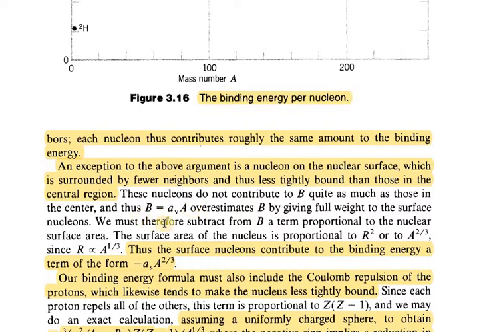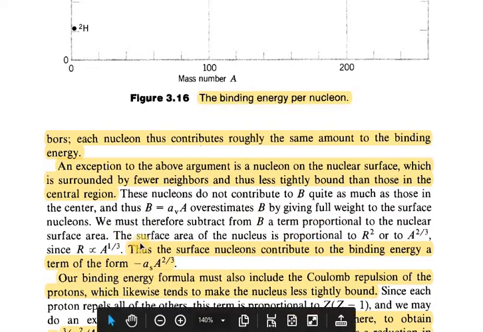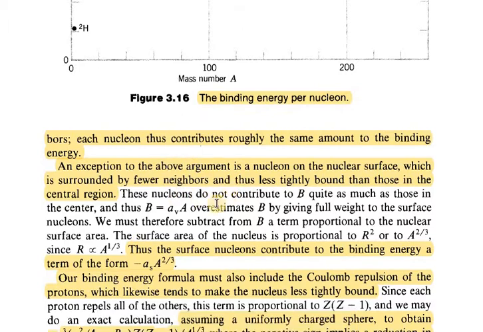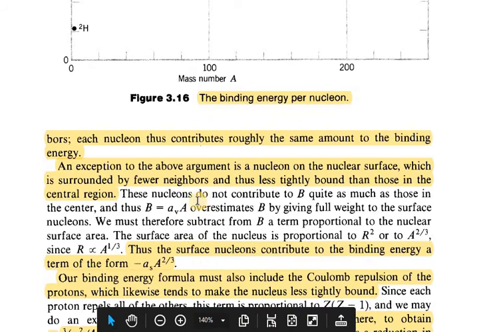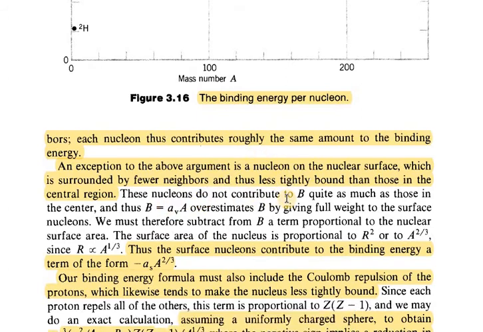Therefore, we must subtract from B a term proportional to the nuclear surface area. Initially, we assumed that B is proportional to A, but later we have seen that only the neighbors are contributing to the nuclear binding energy. The surface nucleons are less bound. So we have to subtract that term from the binding energy.